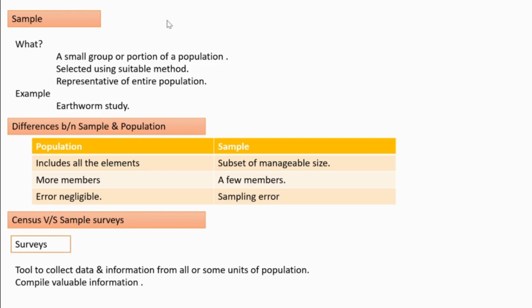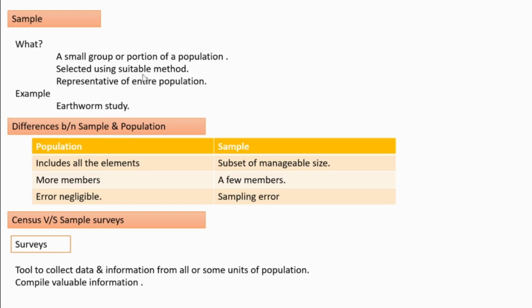For example, from your class, suppose we need to study your marks. Someone may feel it is very difficult to go and ask each and every person their mark. Then he can randomly choose some persons here and there, and take this randomly selected small group as representing all the students in your class. That small group is called a sample.